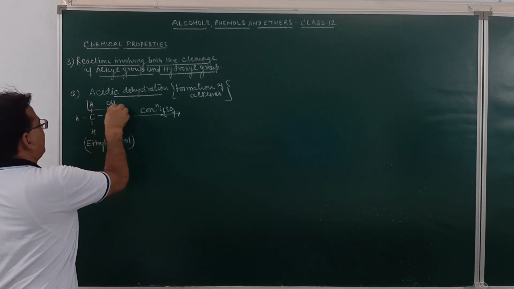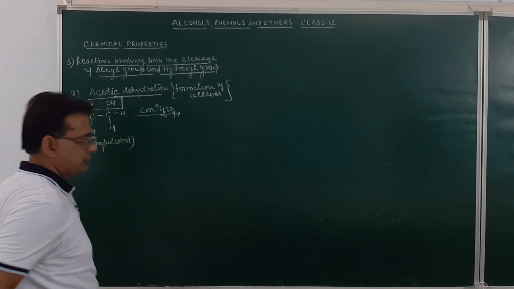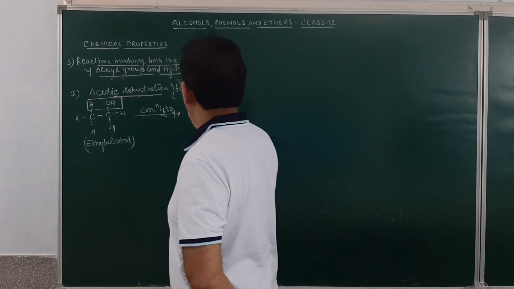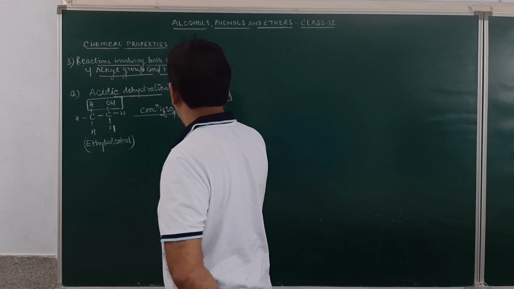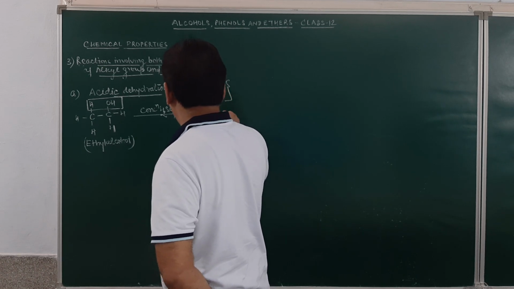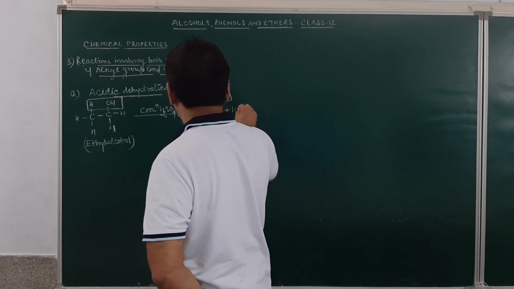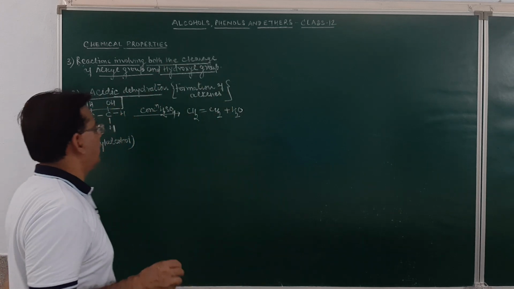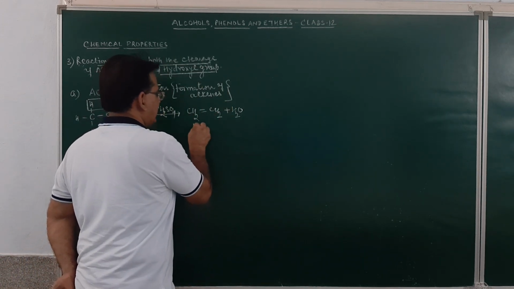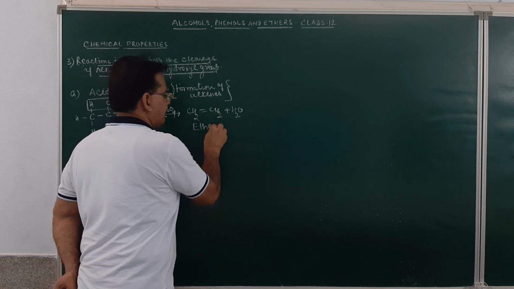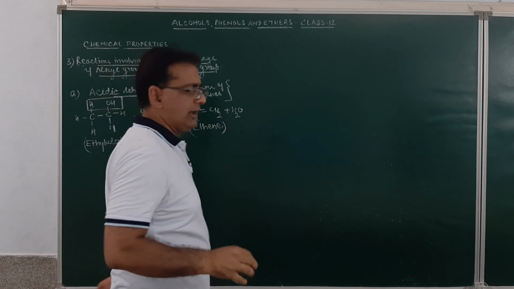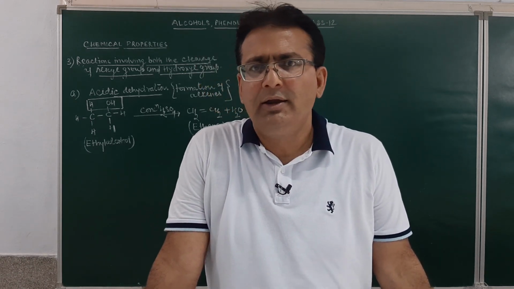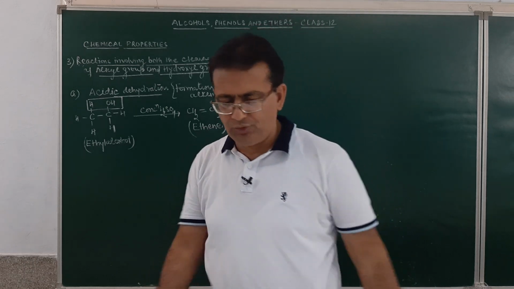A molecule of water will be given out. It's a property of dehydration, and this will result in the formation of an ethene molecule. The product obtained will be ethene, plus a molecule of water will be given out.